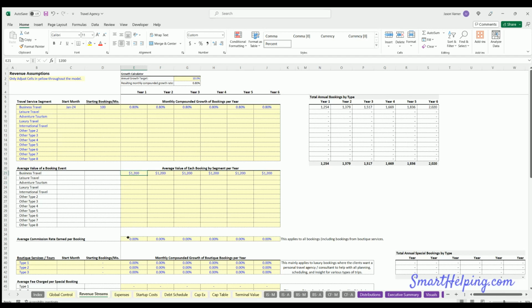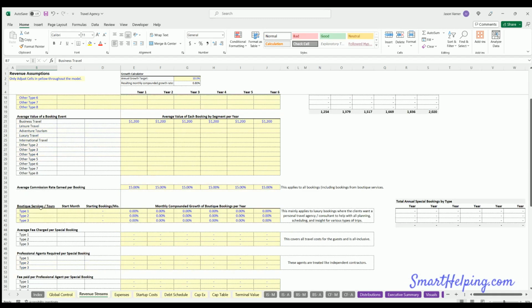And then what we want to know is what's the average commission that we make as the booking agency or travel agency on this $1,200. Let's say industry average is between like 10 and 20%. Let's just say we make 15%. So every time there's a booking event, we make 15% of that. And you can fill it out for all the different segments.